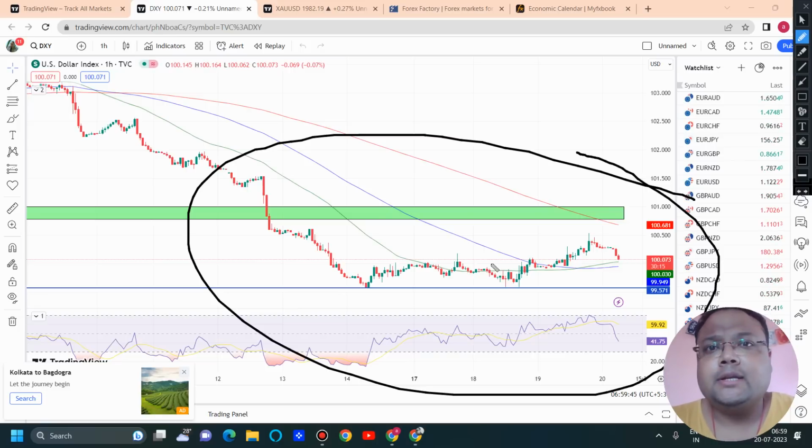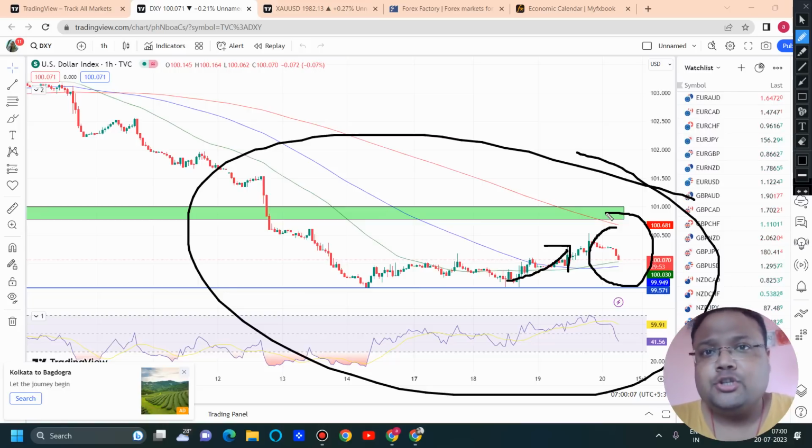Sellers are dominating this market, as a result of which there is immense pressure on the dollar index. That's why when DXY tried to recover also, there was not much buying power. As a result, the upside failed to continue, and we can see that the dollar index is going down again. The dollar index is again approaching double digit.